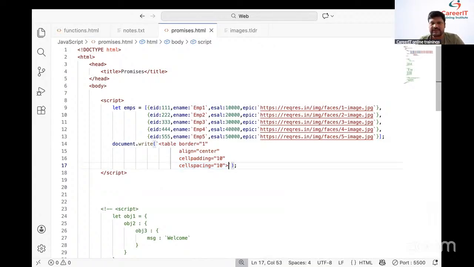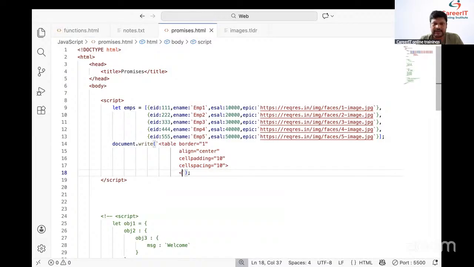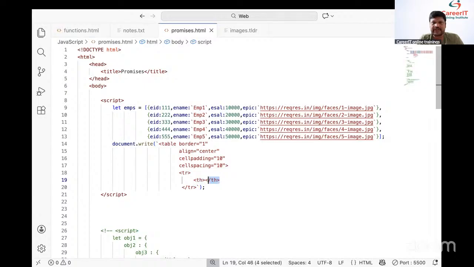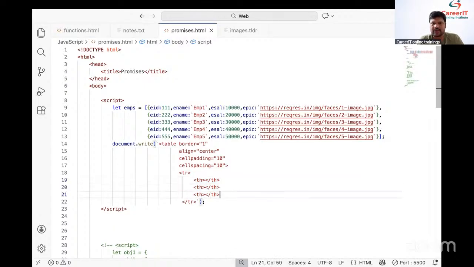Now team, one more thing, just to have a look into this one. And here we need to take the table row. Simply, we need to place the table row. Fine. Inside the table row, let me take the table heading. So this is the table heading now. First table heading, second table heading, third table heading, and fourth table heading. Number of table headings we need to take.